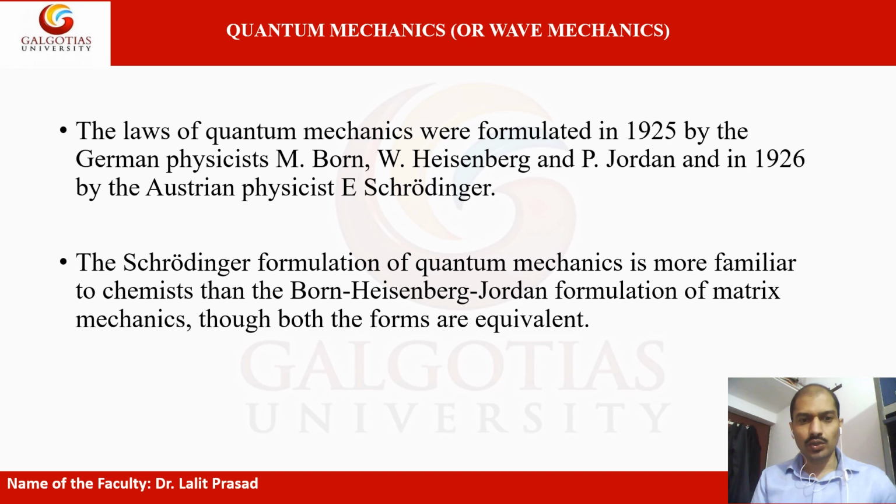So the Schrödinger formulation of quantum mechanics is more familiar to chemists than the Born-Heisenberg-Jordan formulation of matrix mechanics, though both forms are equivalent. So here if we see, both forms are equivalent, but especially from the point of view of chemistry we will be more focused on the Schrödinger formulation.